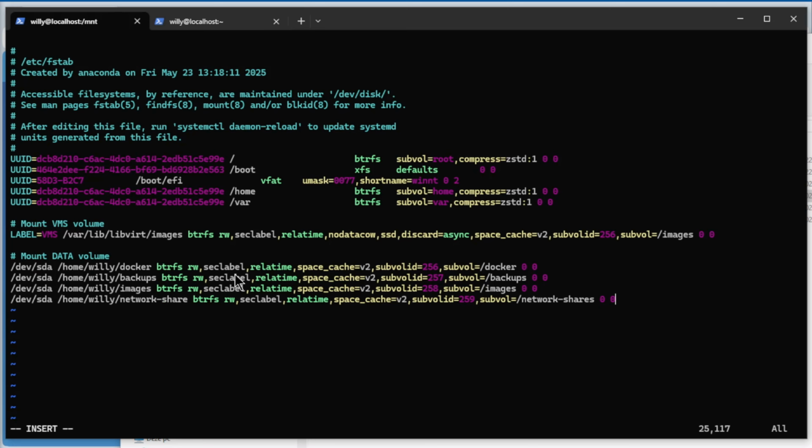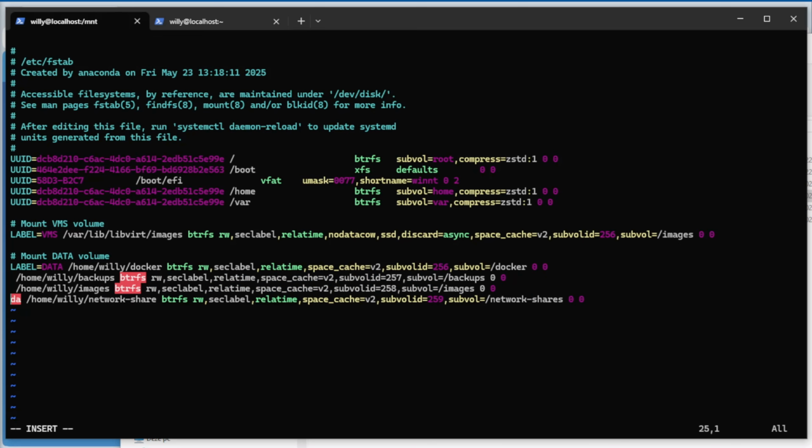So what we need to do is change /dev/sda, because remember from the first part, you're not always sure about the device name, but the label is always correct. Label equals data. We do that four times. Do that all first. Label equals data.